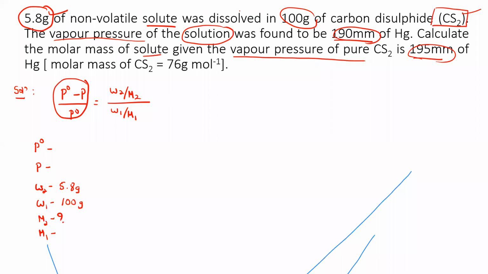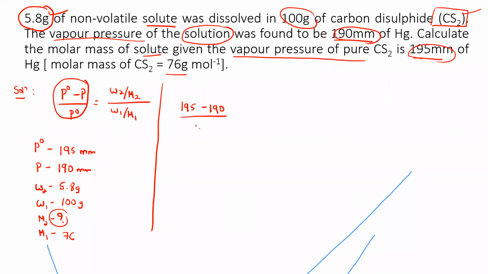So I'll write here 190 mm of Hg. And calculate the molar mass means this is what they're asking, the question mark for the solute. The vapor pressure of the pure solvent CS2 is 195 mm; usually we get a higher value. And what is M1 given here? It is given in the bracket as 76. So you need to substitute here. This is the first thing, which can give you 1 mark. The next part is to substitute properly as 195 minus 190 divided by 195.